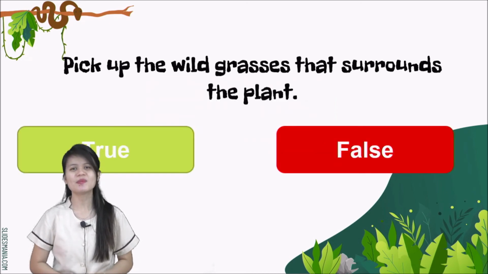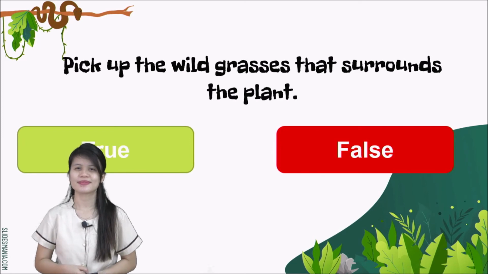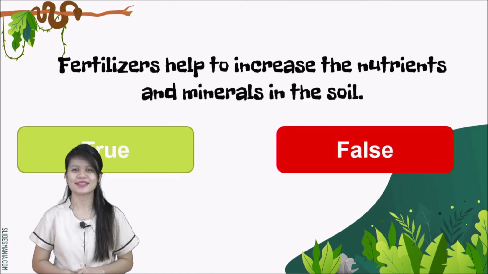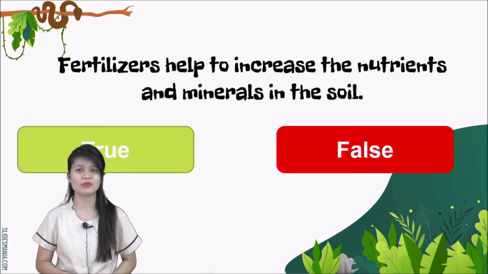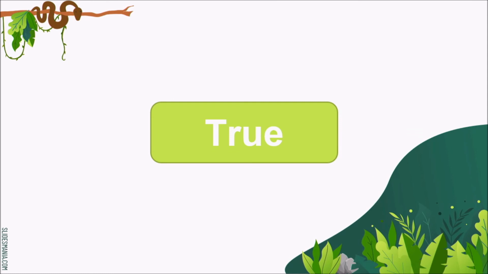Next, pick up the wild grasses that surround the plant. Is it true or false? Of course, it is true. Next, fertilizers help to increase the nutrients and minerals in the soil. Again, you have to analyze the statement carefully before you give me the answer. The answer for this? Of course, it's true. Fertilizers help and support the soil to have more nutrients and minerals.